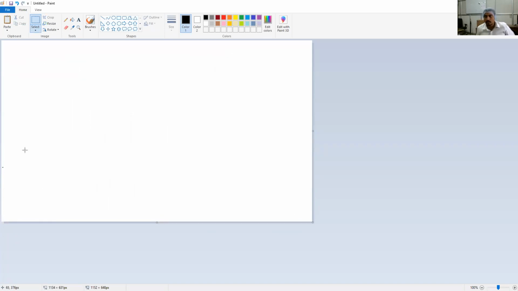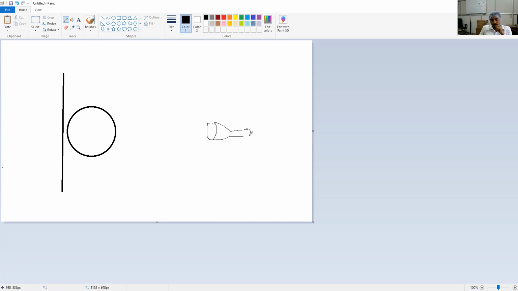Now think about this board is visible. Think about this is a wall, okay? And here this is a sphere, you consider a sphere. Now it is a circle in a drawing, but it is a sphere, okay? Now your light source, this is a torch light.